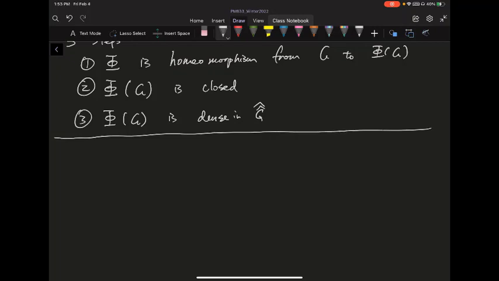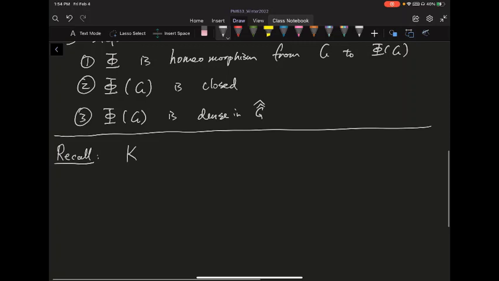So to prove the first one, essentially I need to show that this phi is continuous. Okay, I know it's injective, so it's a bijection between G and its image. Okay, I need to show it's continuous, and the inverse is also continuous. So in other words, I need to show it maps open bases to open bases. Because we're in a topological group, we just need to consider the basis at the identity. And let's just recall a fact back then when we talked about the topology on G and G hat. We did something like that.